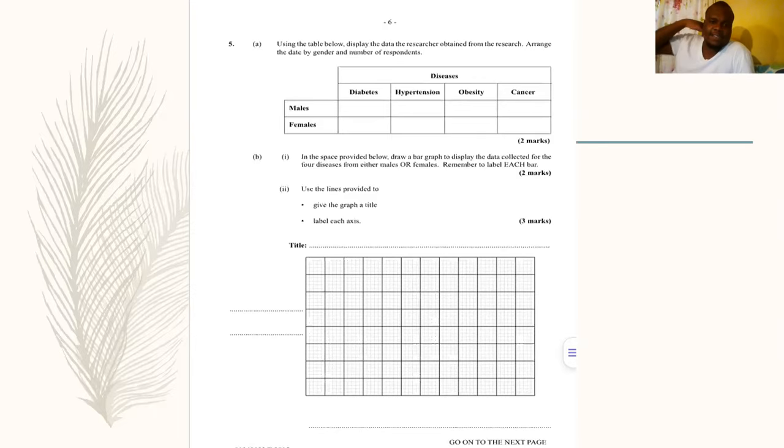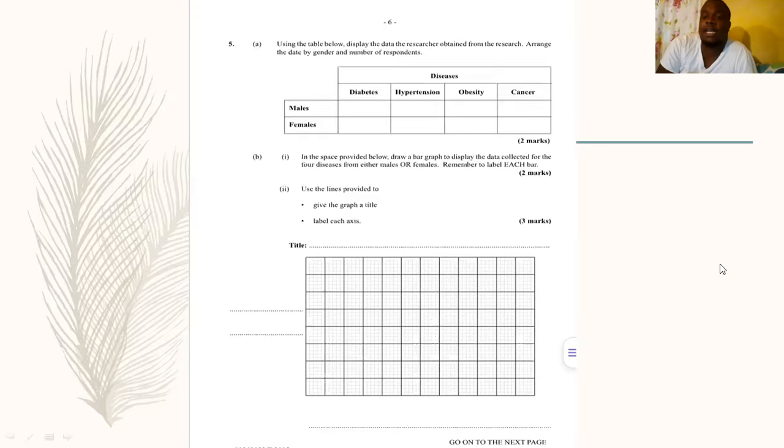So going down, B(i) says, in the space provided below, draw a bar graph to display the data collected for 4 diseases from either males or females. Remember to label each bar. So it says either the males or the females. Any one of the groups you can use to plot the bar graph. Please, students, ladies and gentlemen, boys and girls, do some research on constructing a bar graph, because all the Paper 3s, you are going to be required to work out percentage and also construct a bar graph. So you must know how to construct a bar graph, right? So it says, use the lines provided to give the graph a title, label each axis.